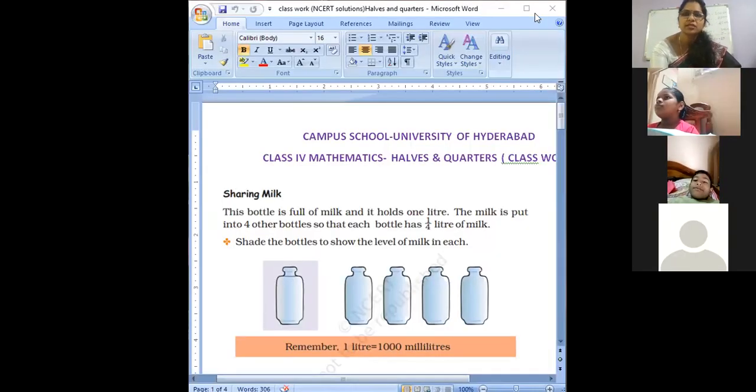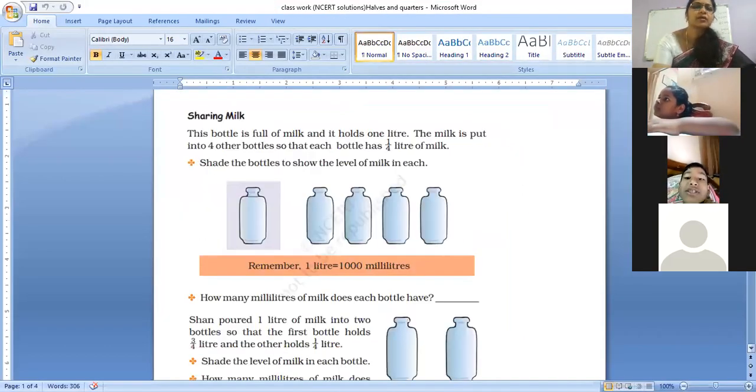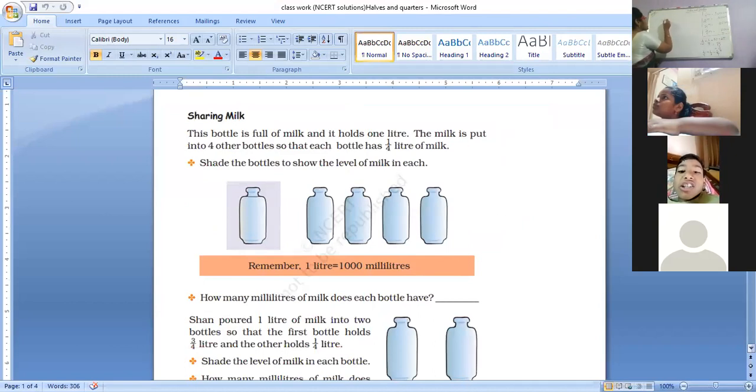Yes. So see this now. Next is sharing milk. First you have a full bottle of milk. This bottle is full of milk and it holds 1 liter. What is the capacity of this bottle?